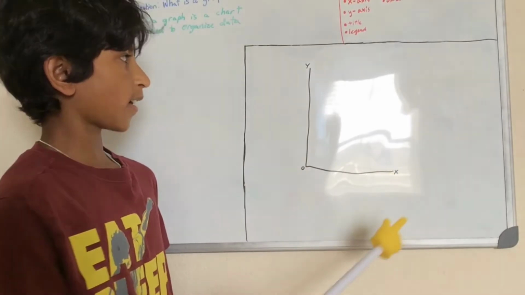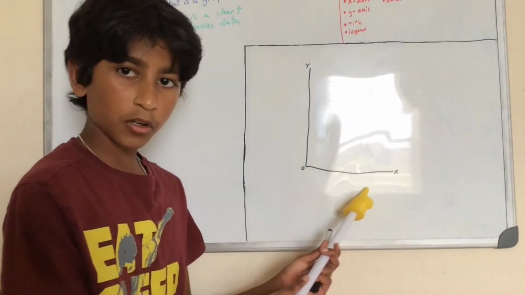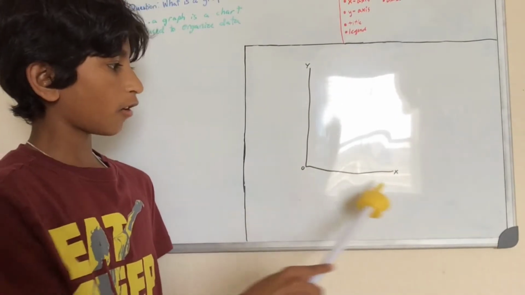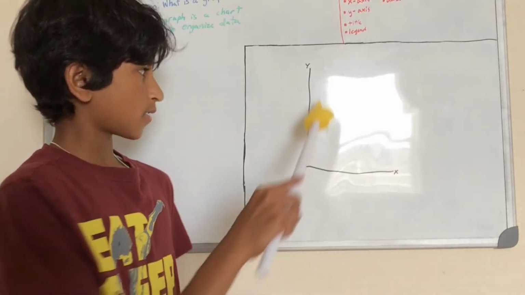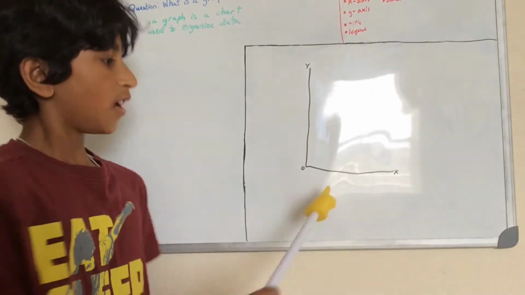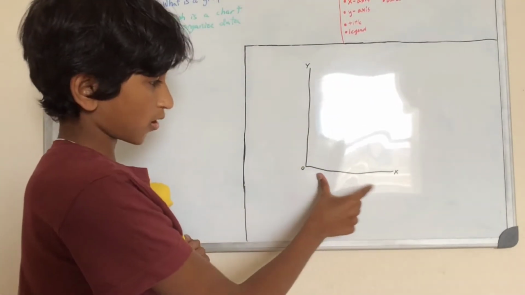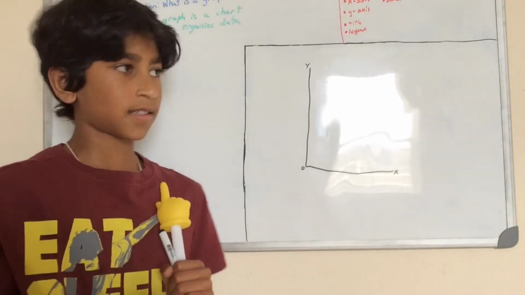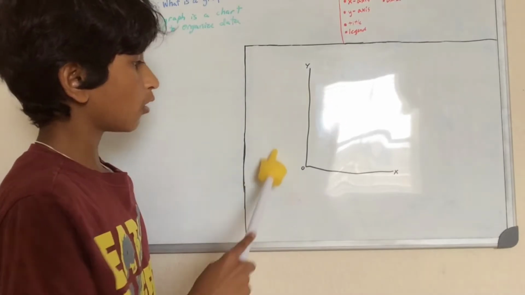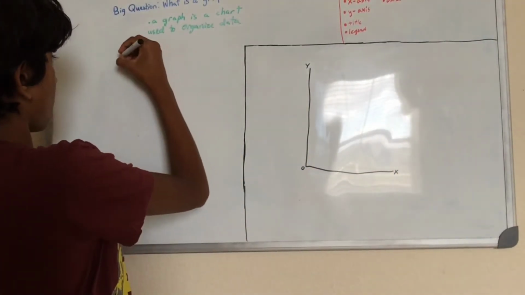I labeled X here because do you see this horizontal line going right here? That is called the x-axis. Each line over here is called an axis. So this vertical line is an axis, and this horizontal line is an axis. And each axis has a name. The name for the horizontal axis is X, and the name for the vertical axis is Y. So the vertical is Y and horizontal is X. That's one thing to remember.